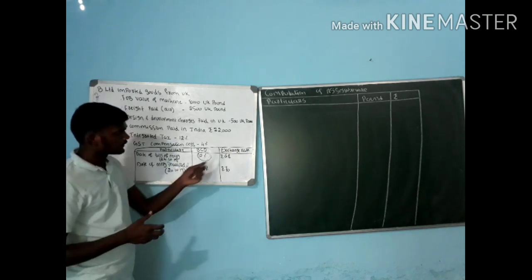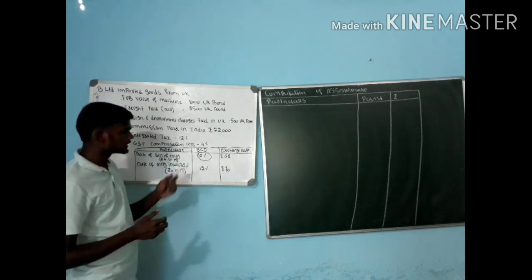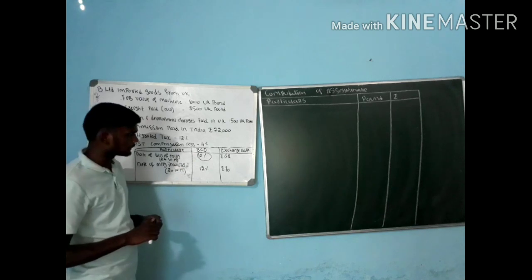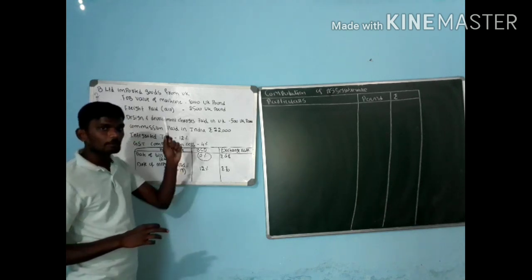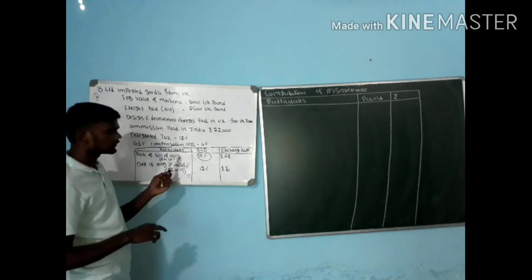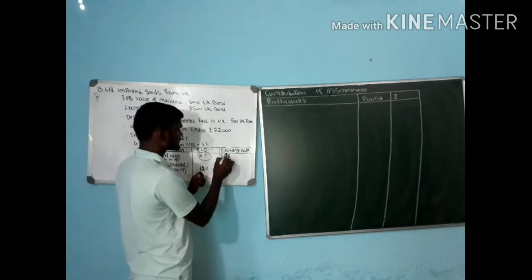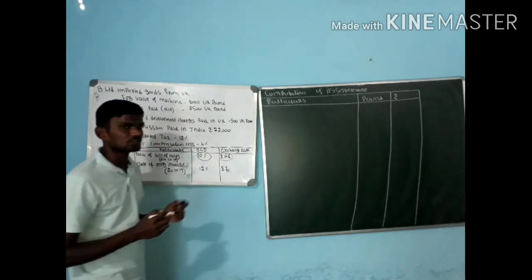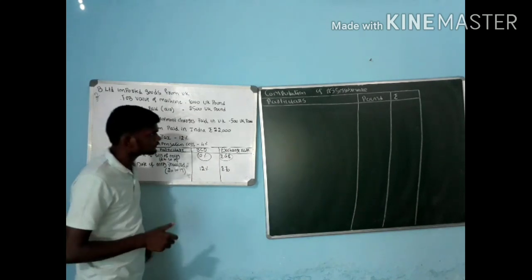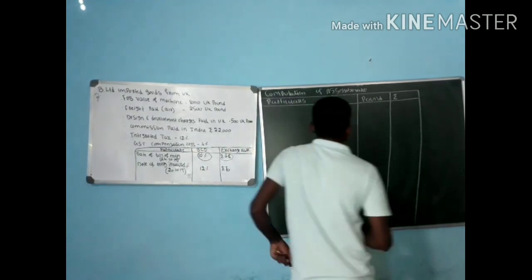Next one, when it comes to exchange rate, there is no comparison. On the date of bill of entry, whatever the rate is there, that rate we have to specify, that is 68 rupees. Let's go for the solution.